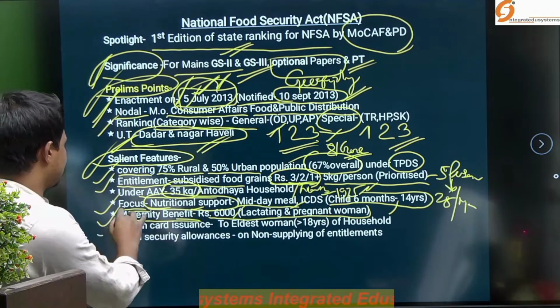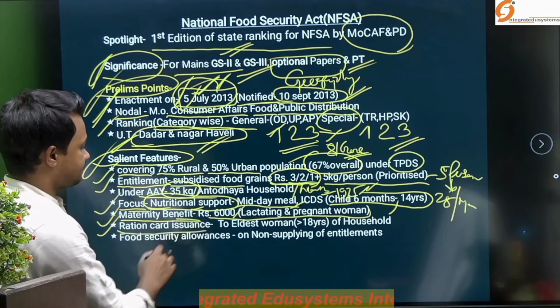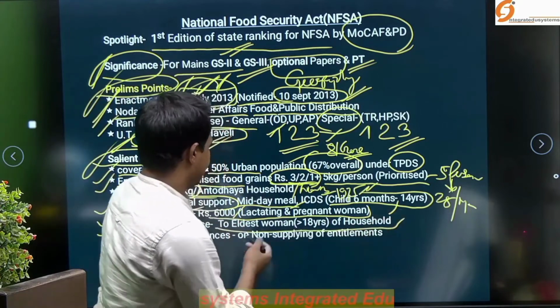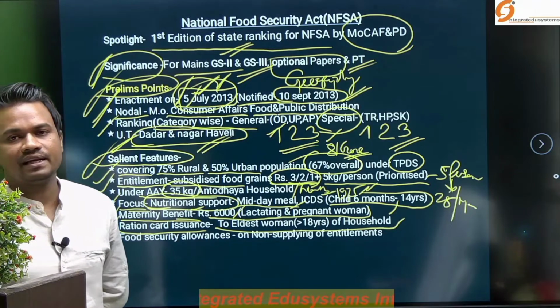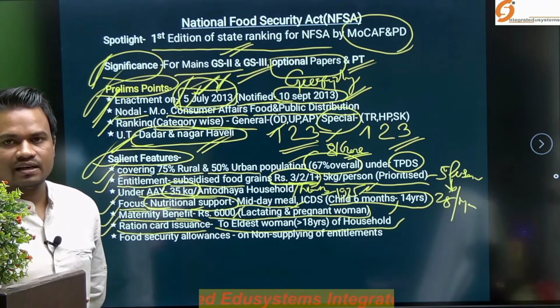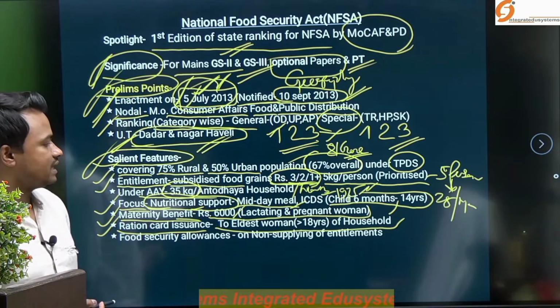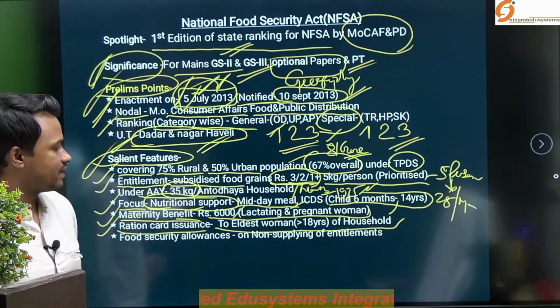And next important is the ration card issuance, with the view of women empowerment. If you see, the first or eldest woman of the family, in her name the ration card will be issued by the authority. So, this is important, that this scheme is also empowering our country's women.